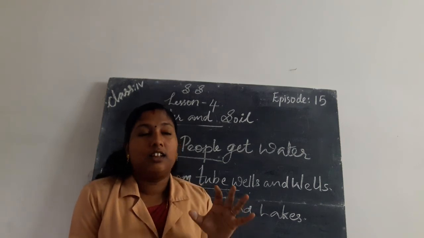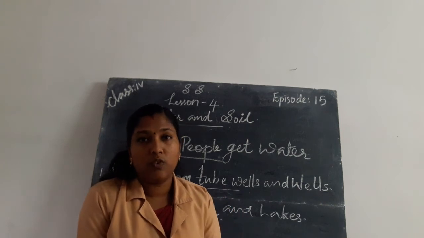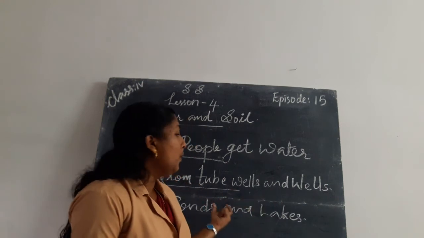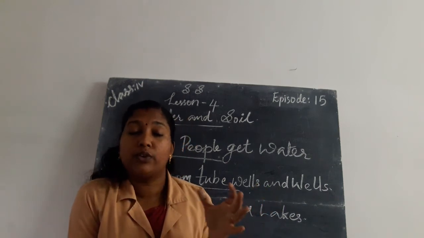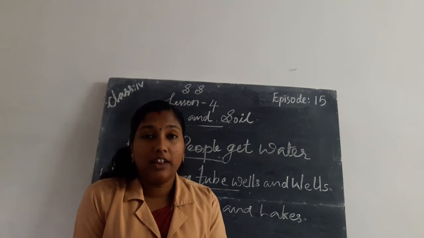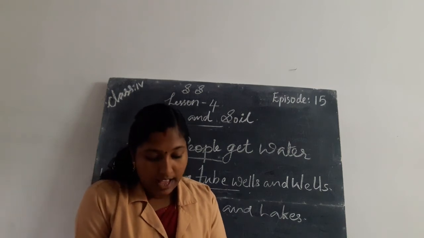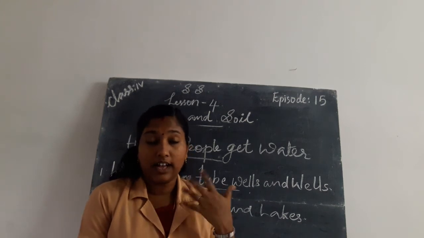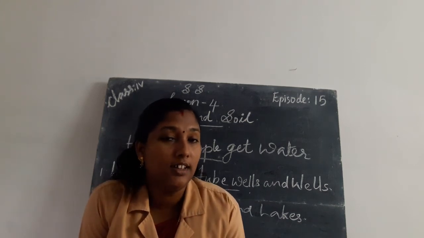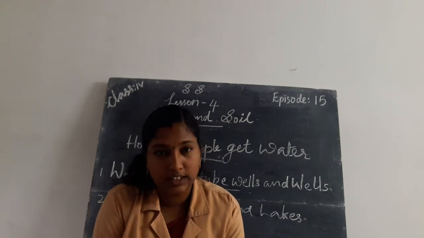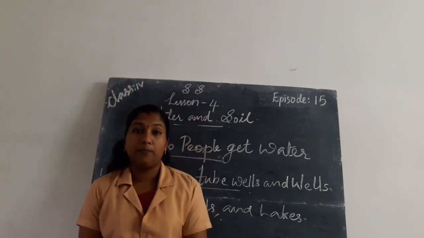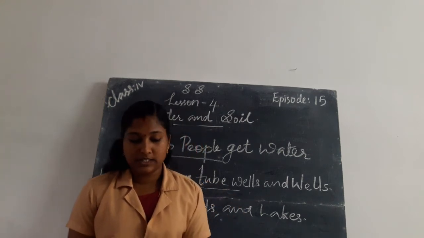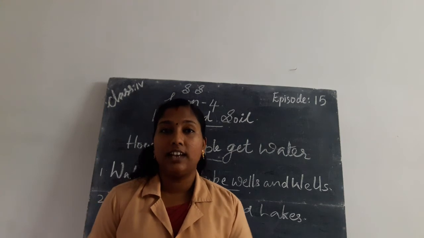So in areas that do not have sufficient underground water, people make tanks, ponds and lakes to store or collect rainwater, and they use that rainwater for drinking and other domestic purposes during the time of scarcity of water. Okay, all of you understood about it? For what purpose do people make tanks, ponds and lakes?